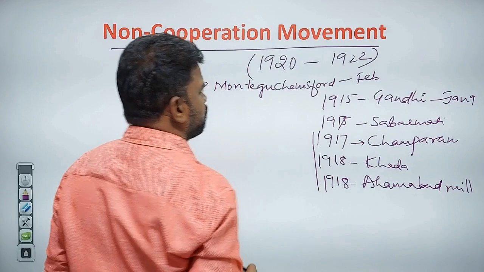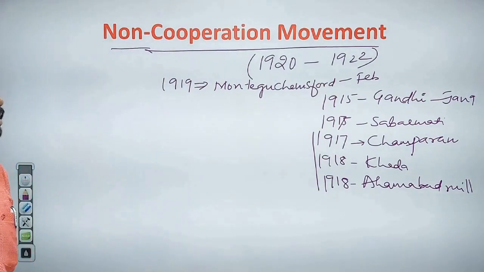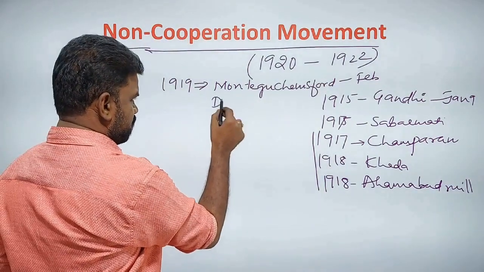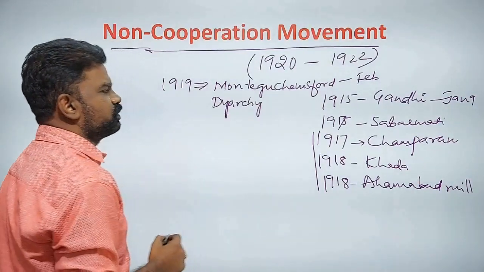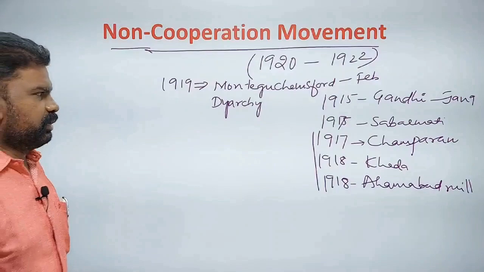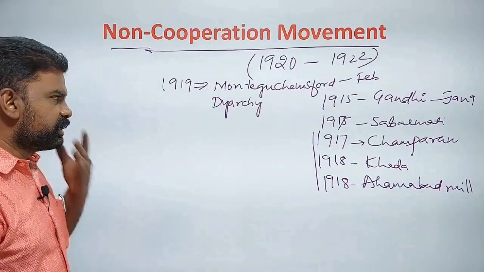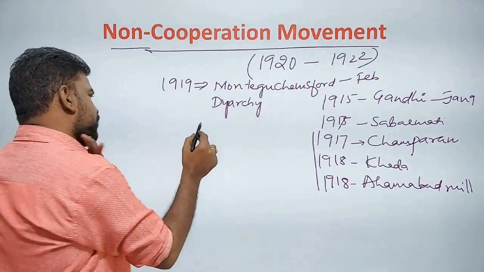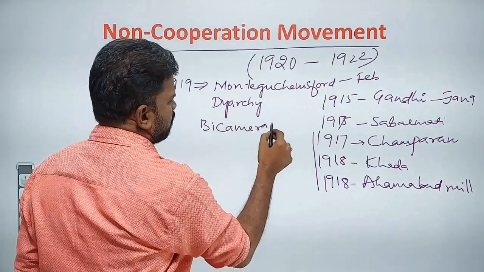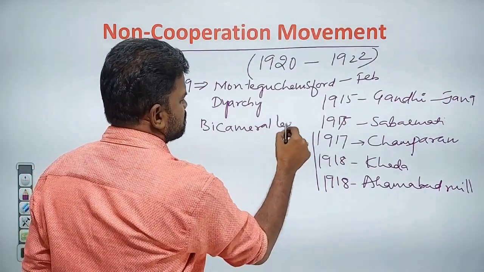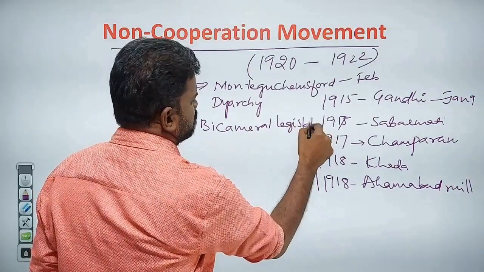In the Montagu Chelmsford reforms, diarchy was introduced in the states. Diarchy was not accepted by the Indians. And also bicameral legislature.